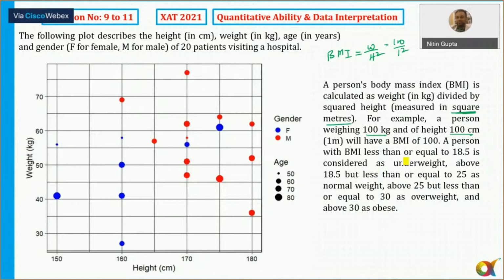BMI less than or equal to 18.5 is considered as underweight. Between 18.5 to 25 normal weight, but above 25 but less than or equal to 30 overweight and obese. So there are 4 categories here. Let's come to the questions.